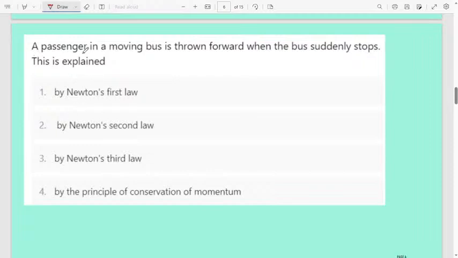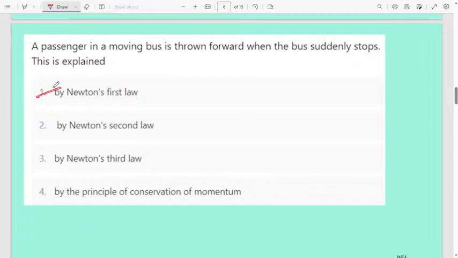Next question. A passenger in a moving bus is thrown forward when the bus suddenly stops. This is explained: first option, by Newton's first law; second one, by Newton's second law; third option, by Newton's third law; fourth option, by the principle of conservation of momentum. This is nothing but Newton's first law.